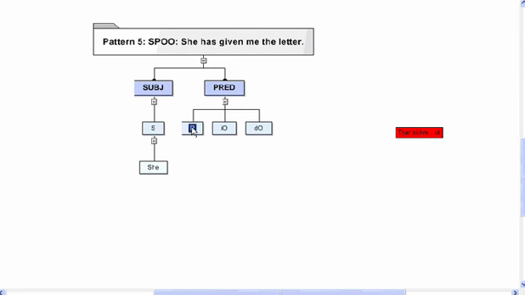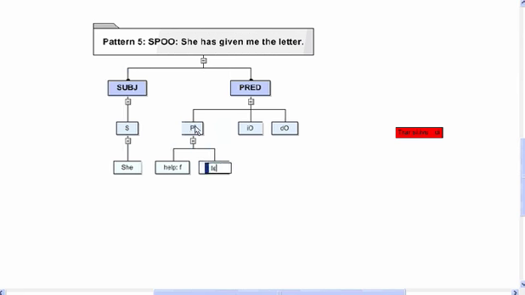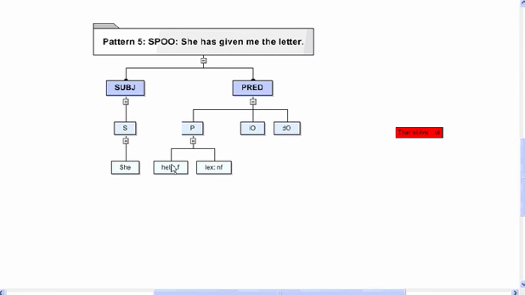And if we do the predicator first, we have the helping verb "has", which is finite, and the lexical verb "given", which is non-finite. So she has given the letter.